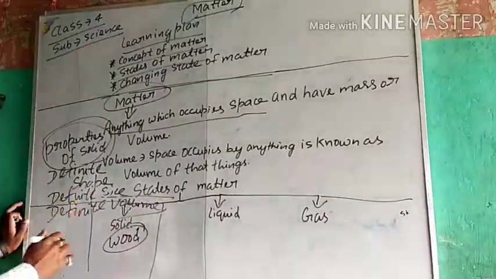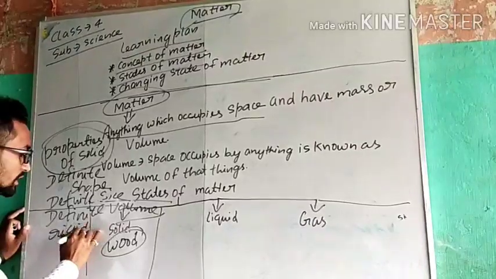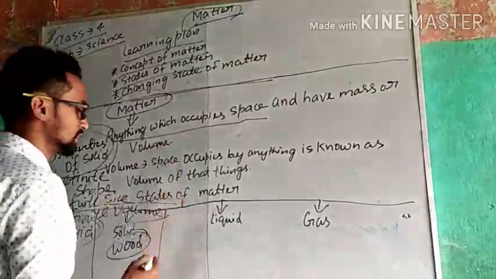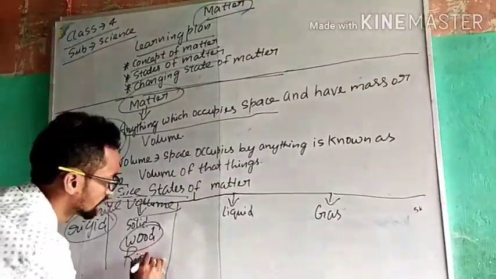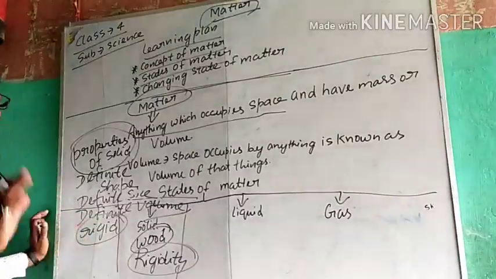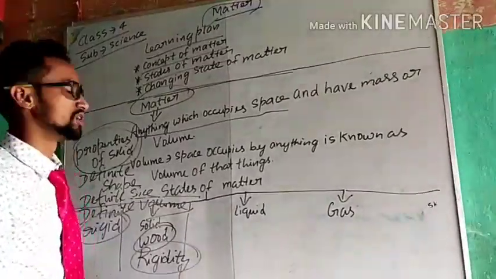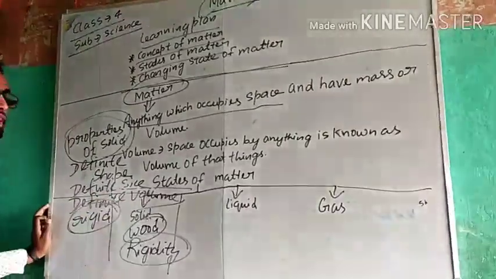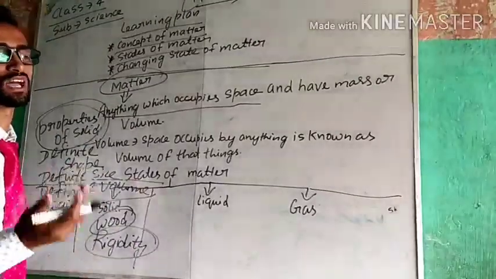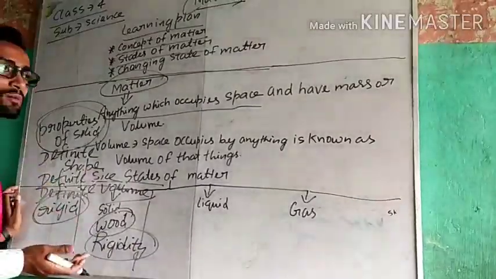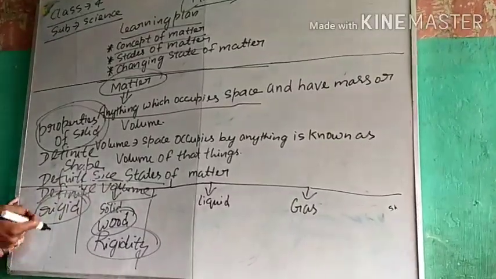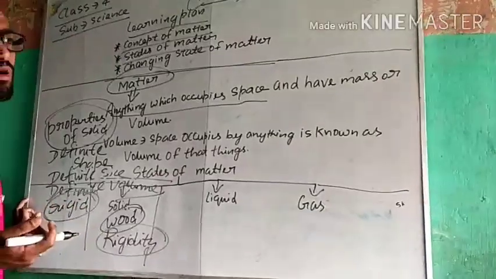And solids are also rigid in nature. Rigid in nature means they can show the property of rigidity. Rigidity means that generally solids are rigid in nature. Now talking about another term, solids cannot flow. Solids are incompressible. Solids can't be compressed, that's why they are termed incompressible.